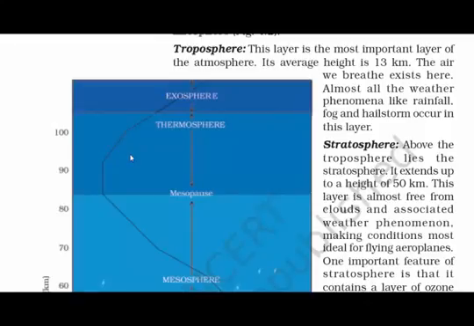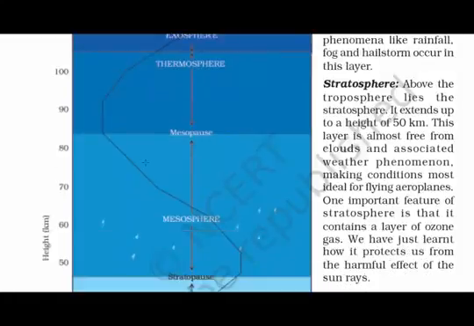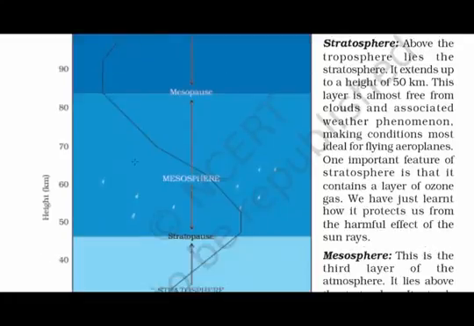So let's quickly read about each of them. Troposphere. The height of the troposphere is 13 km from the ground. It is the layer where the oxygen exists, and rainfall, fog and hailstorms occur in this layer. Stratosphere. The height of the stratosphere is 50 km from the ground. In this layer, aeroplanes fly, and it also contains the layer of ozone gas. We have just learned how it protects us from the harmful effects of the sun's rays.